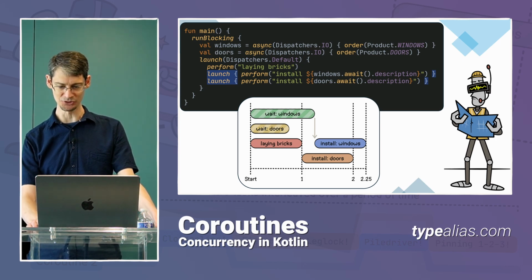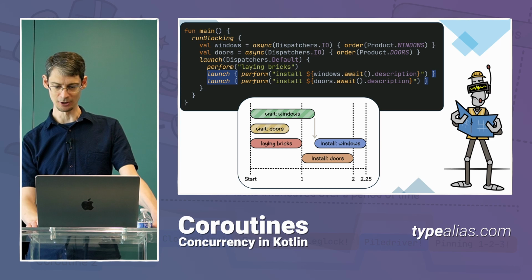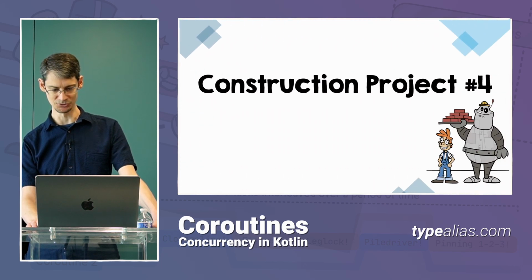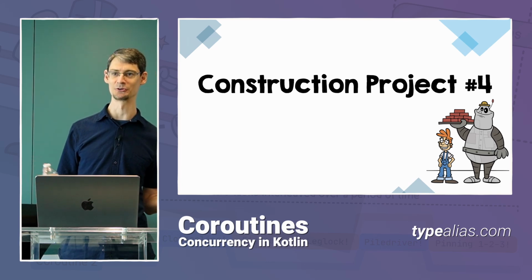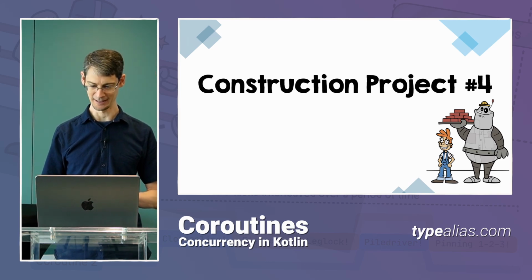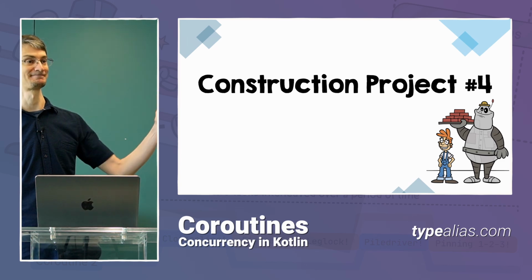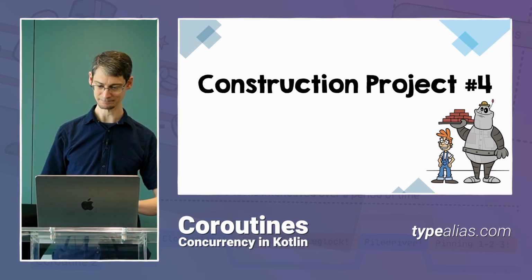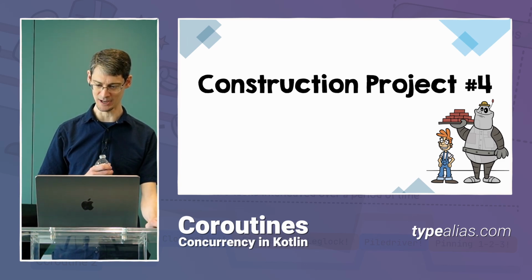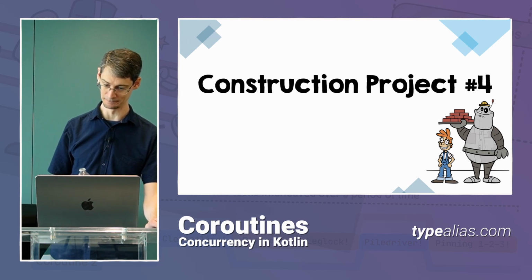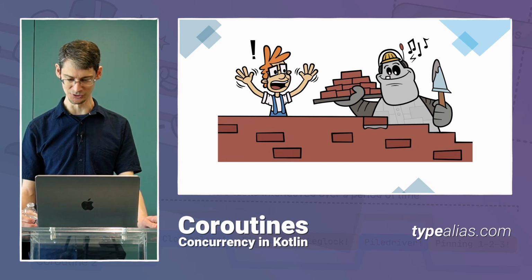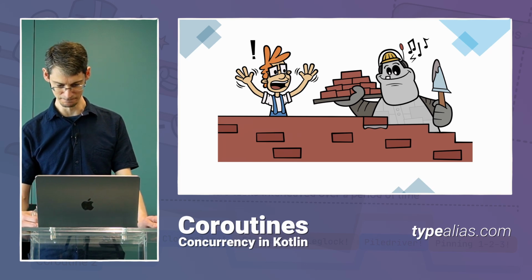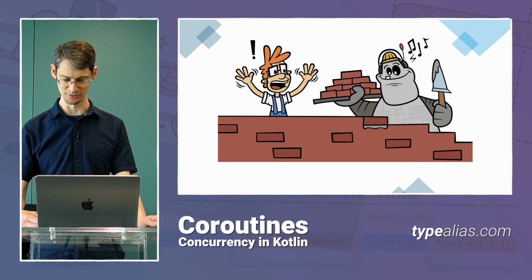All right, one day Rusty and his construction crew got a call from the client, and he said, hey, Rusty, here's the thing. We're moving our entire operation to another part of town, so you know that building that you're working on for us? We just don't need it anymore, so just cancel the whole project. Well, the team was already in the middle of the job, but if the client didn't need the building anymore, it wouldn't make sense to keep working on it. So Rusty ran up to each of the robots in turn and gave them the news that the job was canceled. So they wrapped up their work and took the rest of the day off.